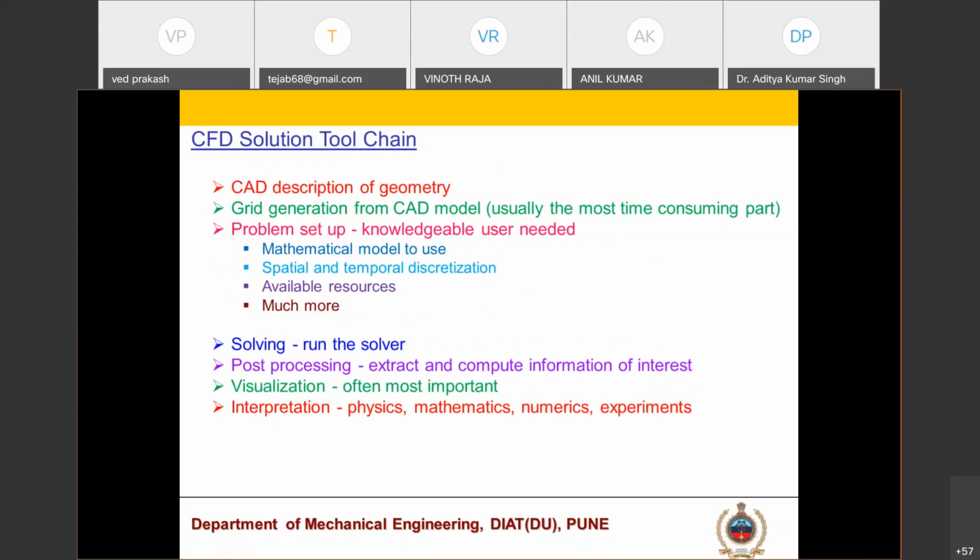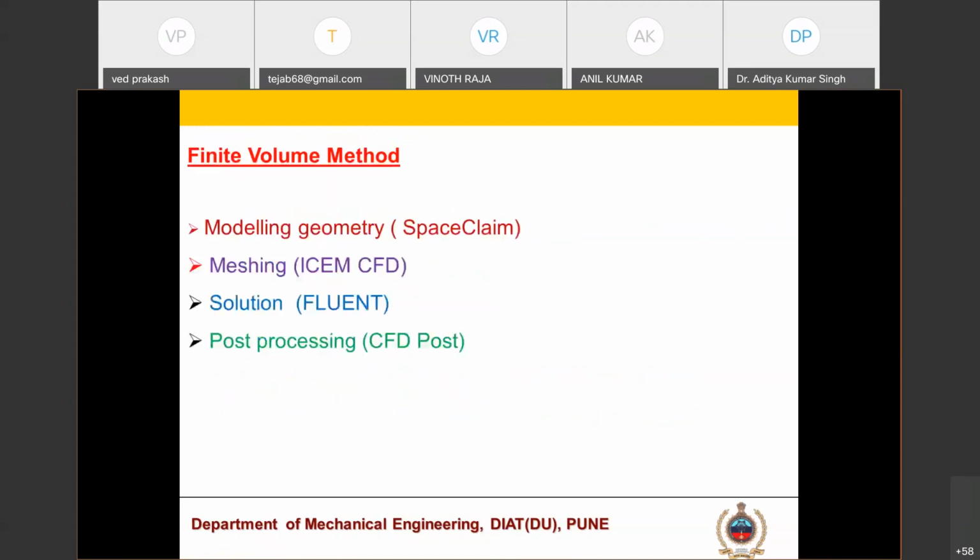CFD solution toolchain: first we create the geometry, our model. As per our physical problem, we create our geometry. Then we discretize that geometry into grids. Then our problem setup, like which mathematical model we are using, which boundary conditions we are using. Then we solve that in our solver. After this, we get the results. We plot those results in post-processing. In the CFD solver, we use the finite volume method. These four domains, we'll go through step by step.